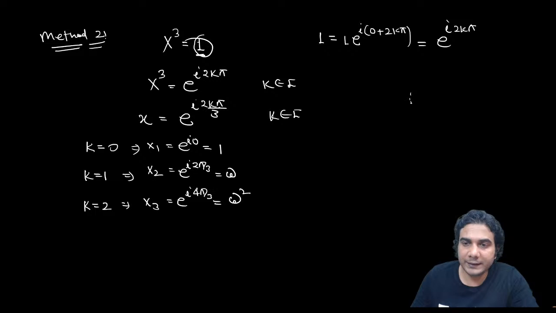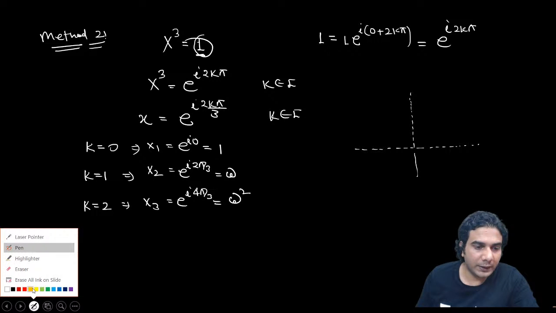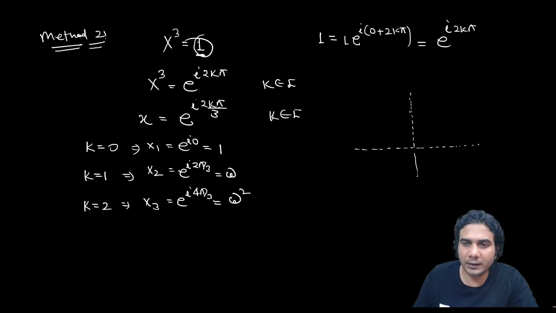Now it is very easy to see that yes, these 3 complex numbers are equally inclined to each other. What am I saying? Equally inclined. That means the angle between any 2 consecutive is 120.